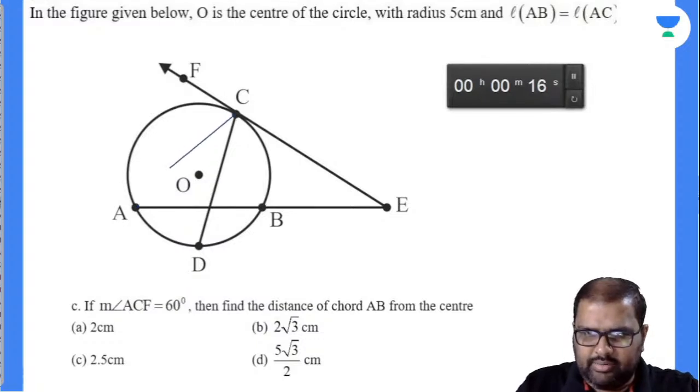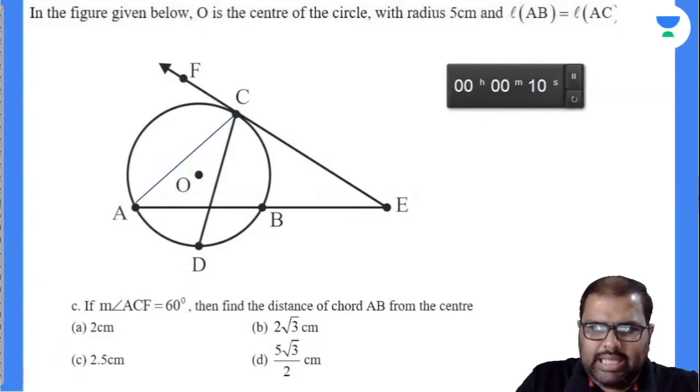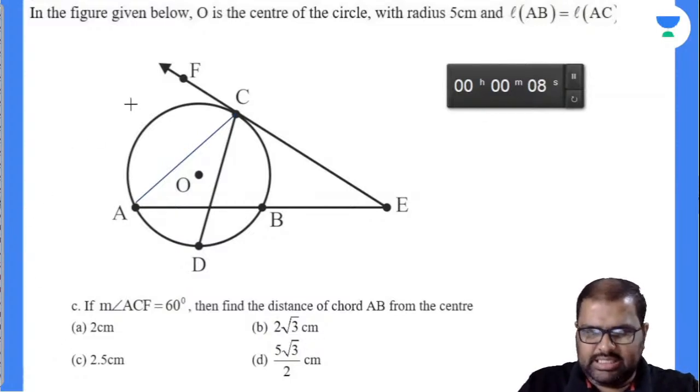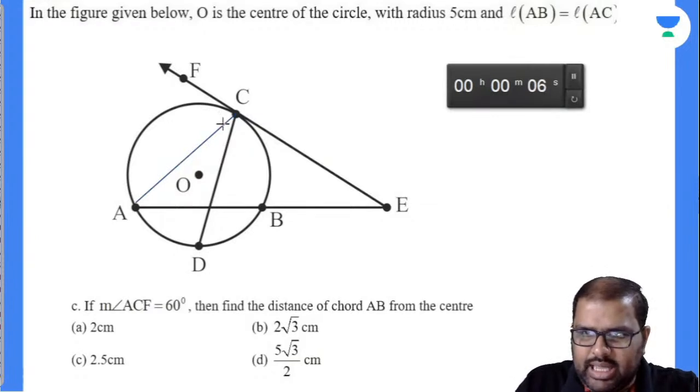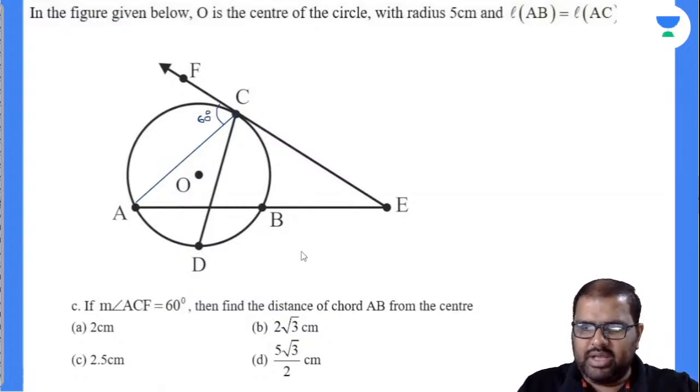Check where you are going wrong, so I'll do the solution there. Angle ACF is given as 60 degrees, it seems. Now see here, this angle is given as 60 degrees. I'll be writing down this. Fine. Now what is the question asked? Find the distance of the chord AB from the center is the question.